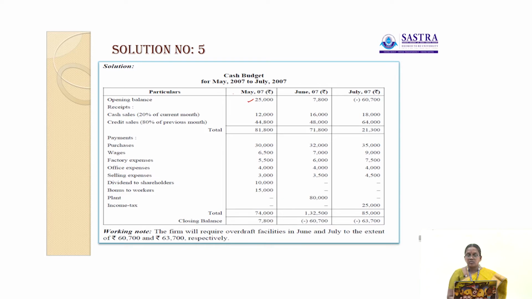Similarly July 2007, 20% of the sales is immediately paid in cash and the remaining 80% of the credit sales is paid in the following month. So total receipts here: 25,000 plus 12,000 plus 44,800, the total receipt is 81,800. So the total receipt of May 2007 is 81,800.